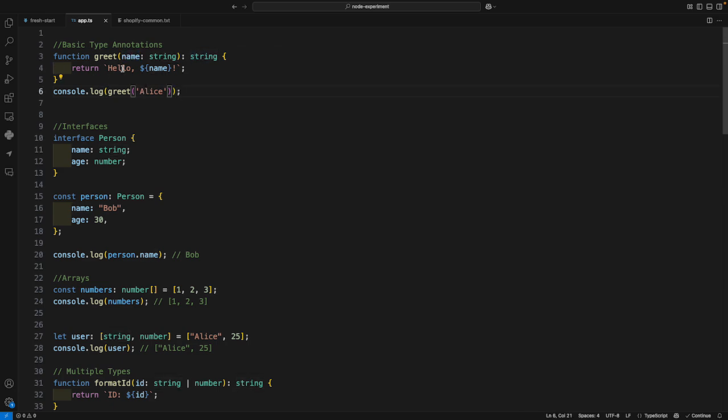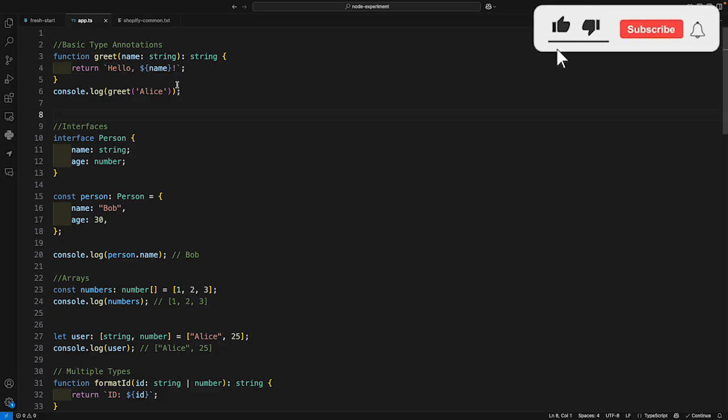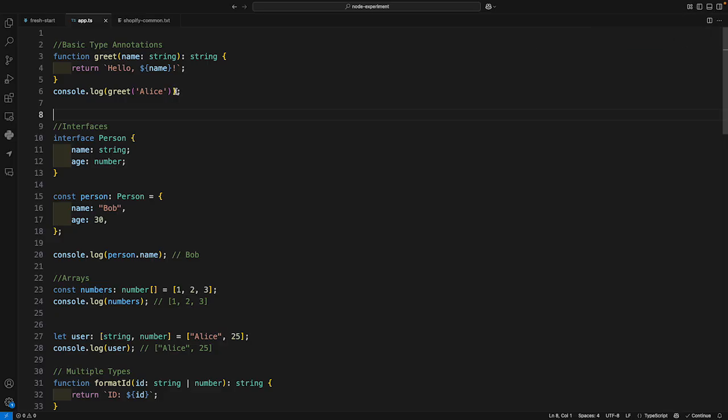So in this case, suppose the return type is string. Now if I forcefully want to return, suppose, a number, I'll get a notification saying that the number is not assignable to a type string. So my IDE is able to detect what is happening, what is the error. So this is the power of TypeScript. Before running or compiling or executing the code, most of the editors are able to identify what exactly is wrong in my code.